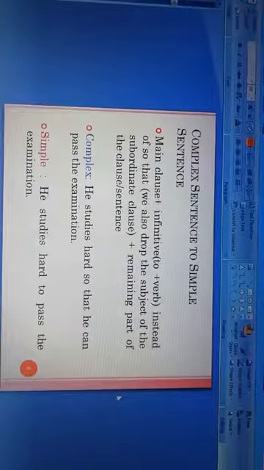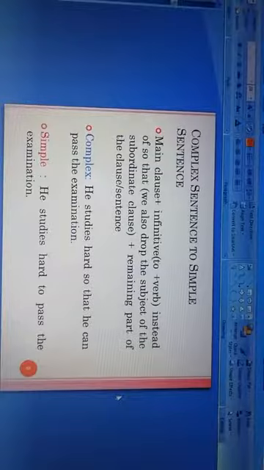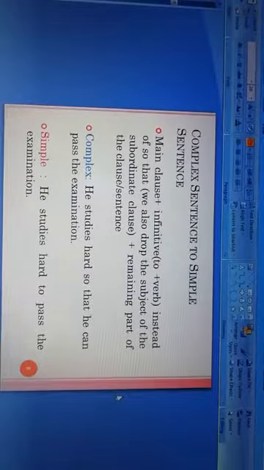Now the example, he studies hard so that he can pass the examination. This is a complex sentence. He studies hard so that he can pass the examination. Now we will transform it into a simple sentence. What will be the simple sentence? According to the rule, first of all, we will write the main clause. That is, he studies hard.